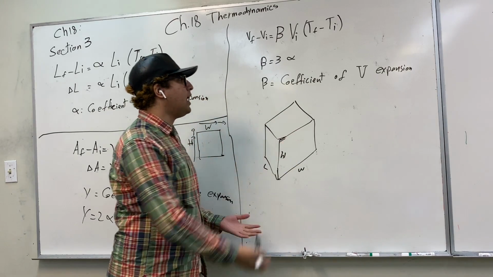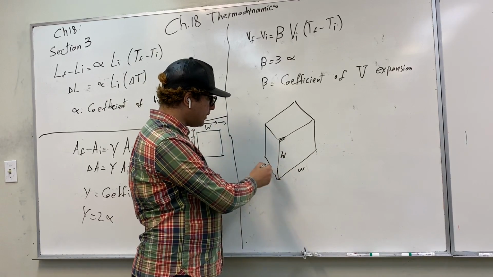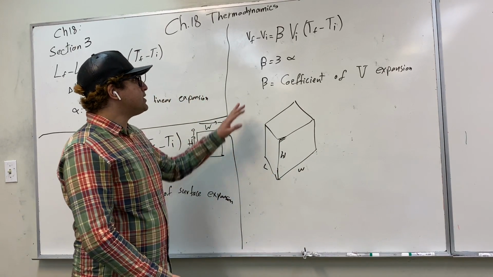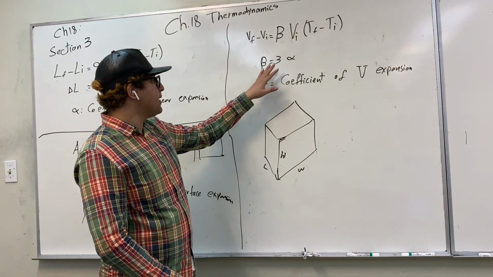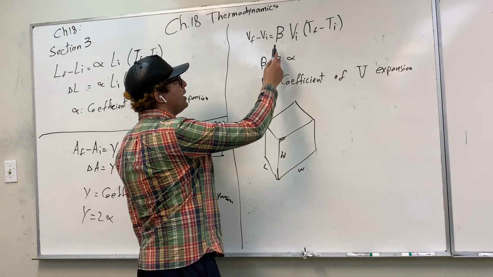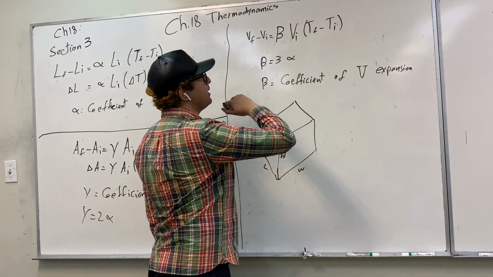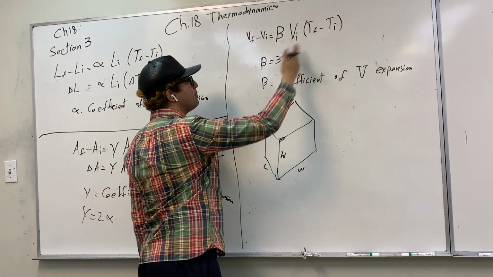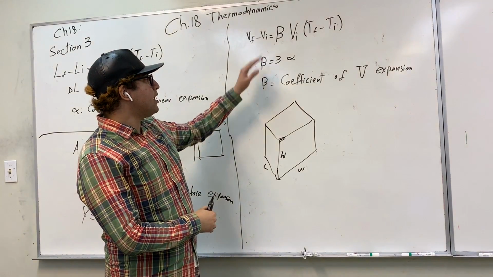Our expansion will be happening in three dimensions: the height will increase, the width will increase, and the length will increase. In this case, we have the coefficient of volume expansion, which is beta. Beta is basically 3 alpha. If you multiply beta by the original volume and multiply that by the difference in temperature, the final minus the initial temperature, then you'll get the change in volume.